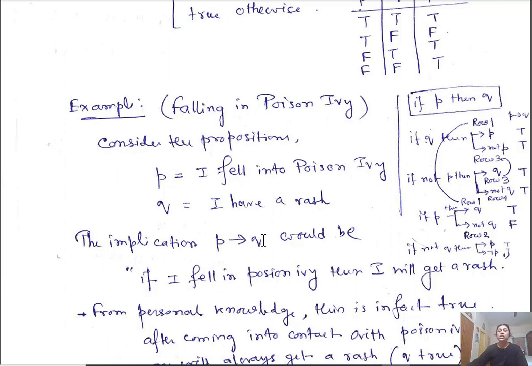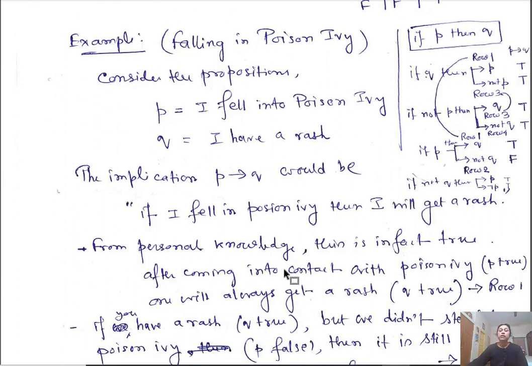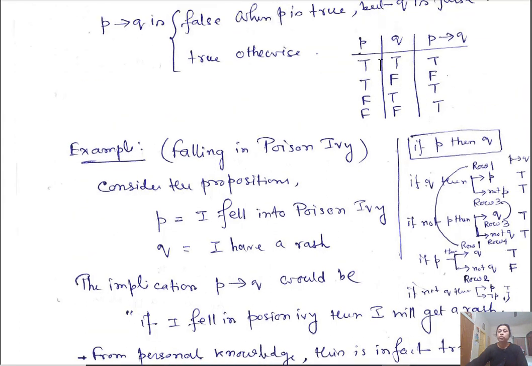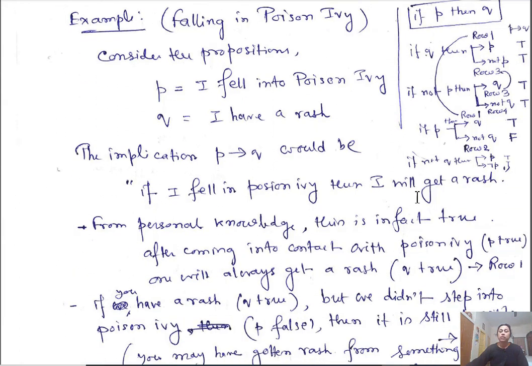Okay, so from personal knowledge we know that if I fall in poison ivy, meaning if P is true, it is always the case that I get a rash. So if P is true, then Q is true. When both are true, then P implies Q is true. So this is a true statement. Whenever I fall in poison ivy, then I get a rash. So if P is true and Q is true, then this statement is true. This is the actual scenario.